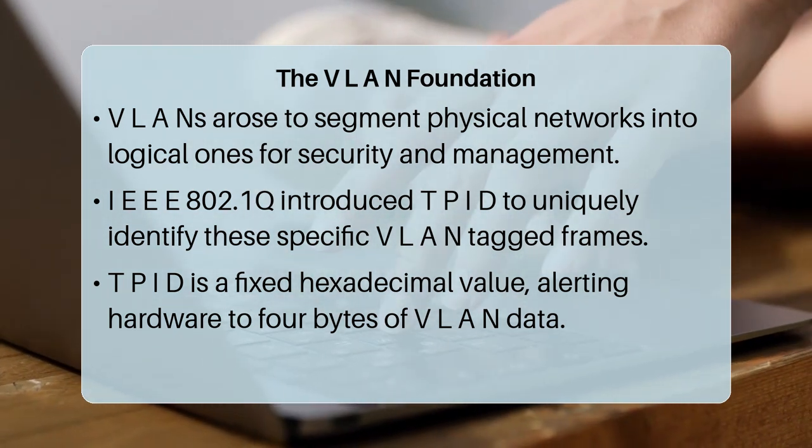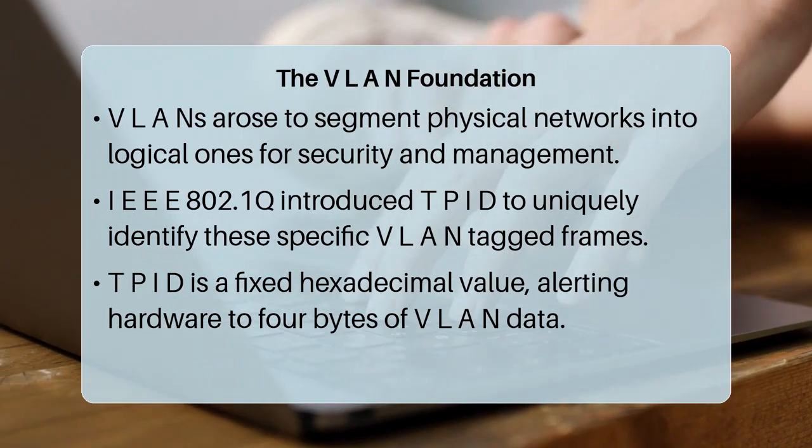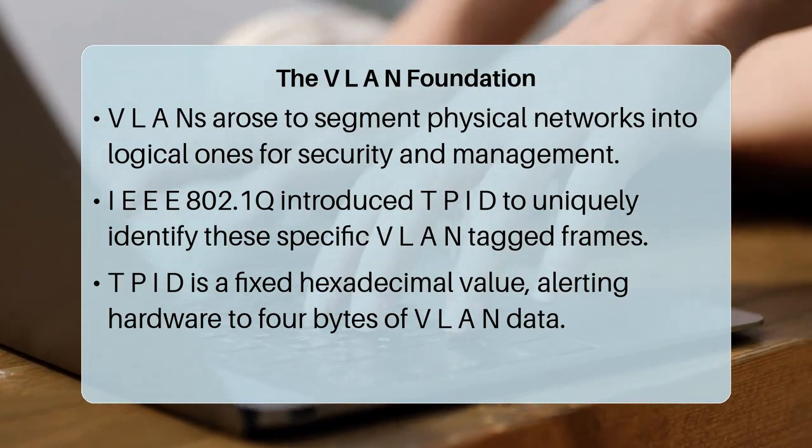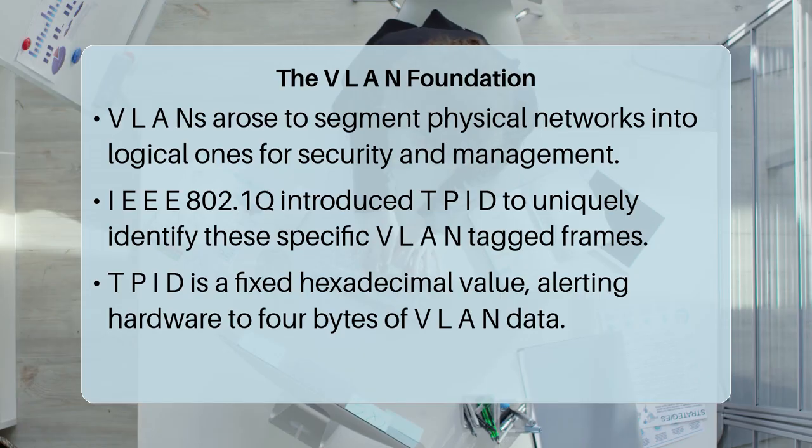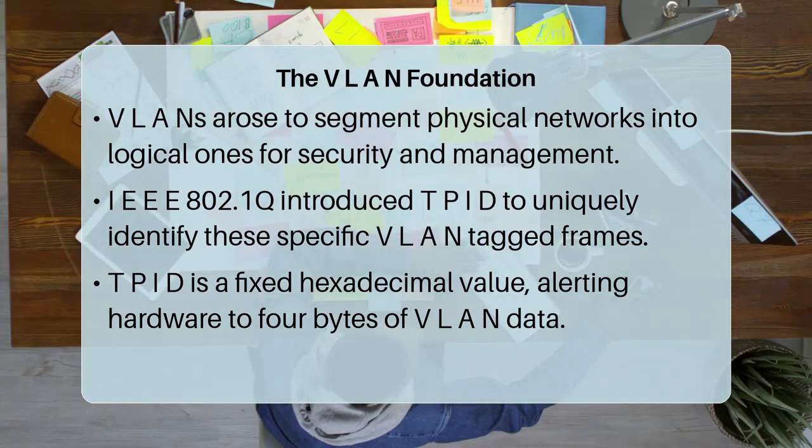The TPID acts like a special flag, alerting switches and routers that a four byte tag containing VLAN identification and priority data immediately follows. Its fixed hexadecimal value, typically 8100, allows network hardware to quickly recognize and properly process these specialized frames. In practical network operations, when a switch receives an Ethernet frame, it first inspects for this TPID.